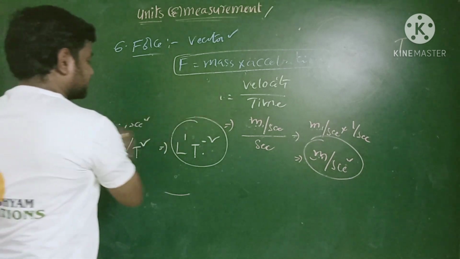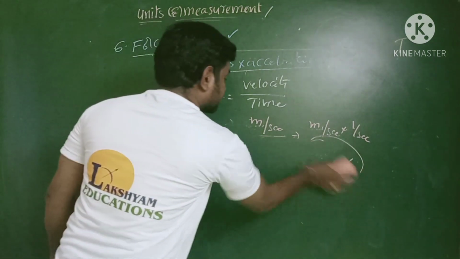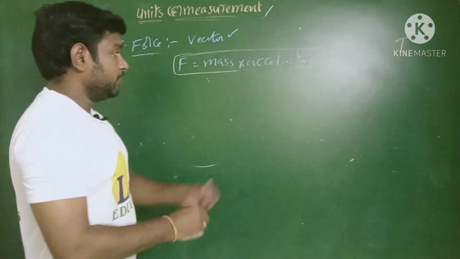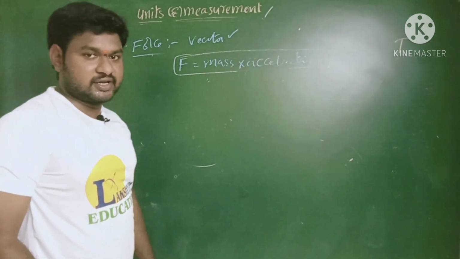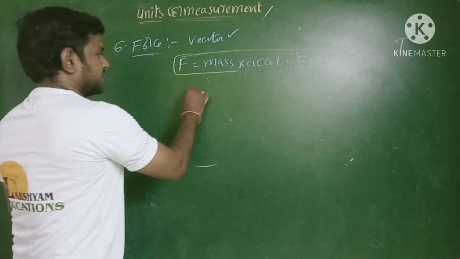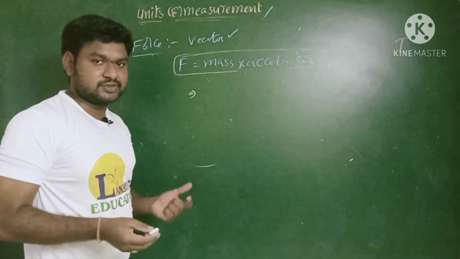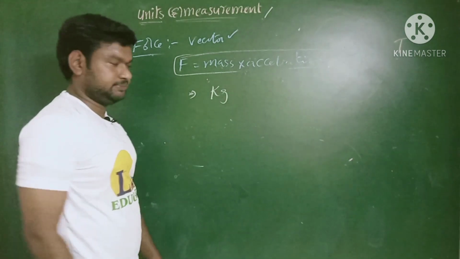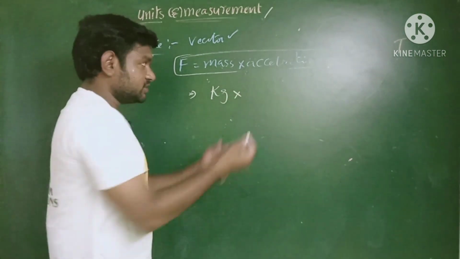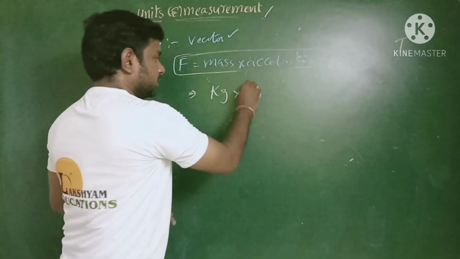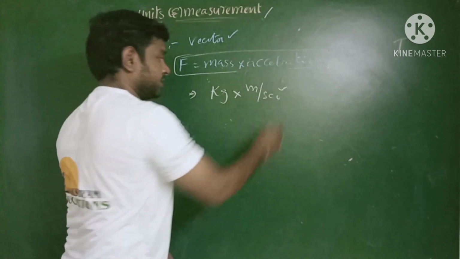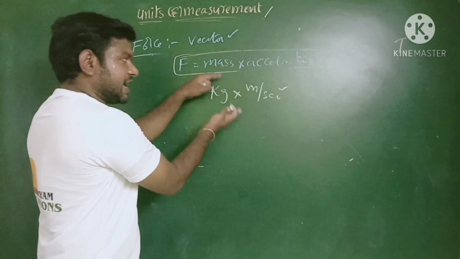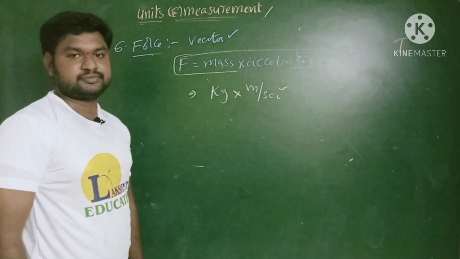What is the force formula we have? Force F equal to mass into acceleration. Already we proved the dimension formula for the acceleration. What is the SI unit for the mass? Kilogram, kg. What is the SI unit for the acceleration? Meter per second square. So kilogram into meter per second square is the SI unit for the force.